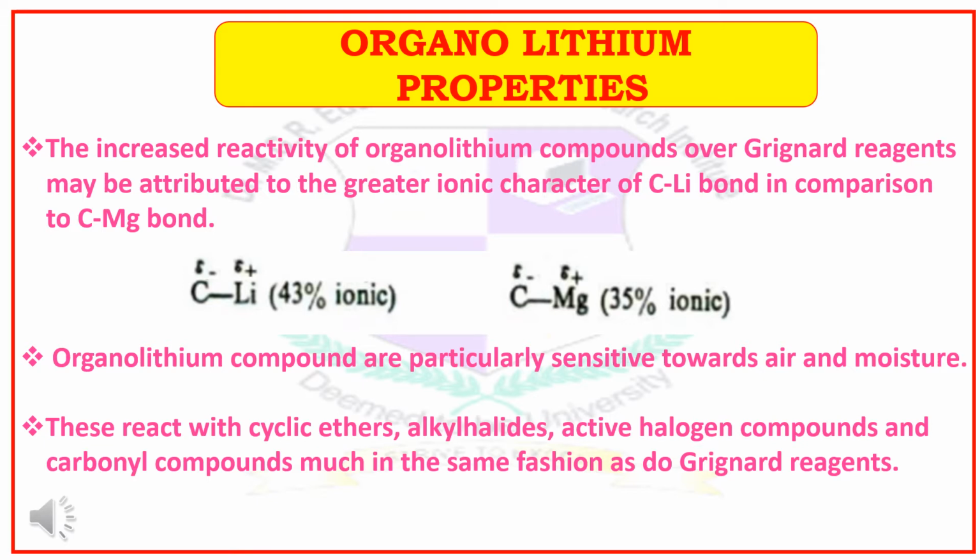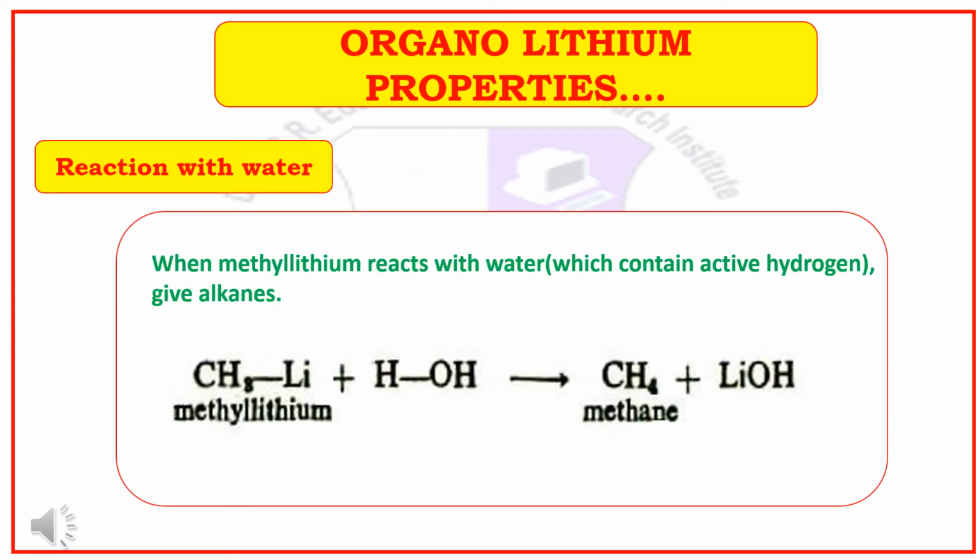Organolithium compounds are particularly sensitive towards air and moisture. These react with cyclic ethers, alkyl halides, active halogen compounds and carbonyl compounds as we had seen in the Grignard reagents. Now we will see about the reactions of organolithium.